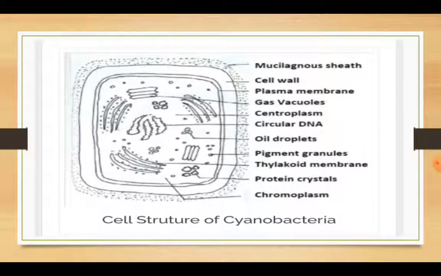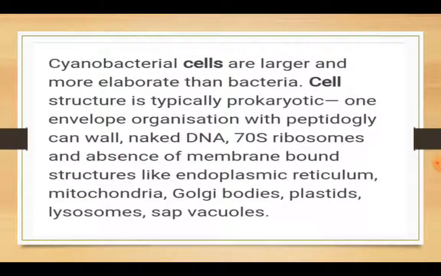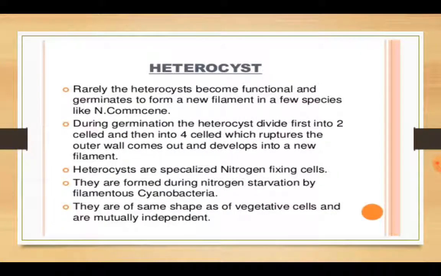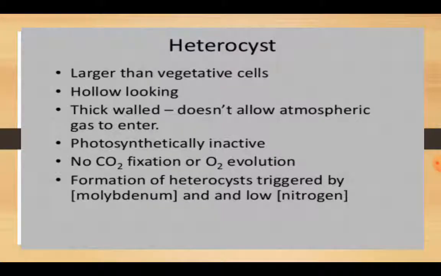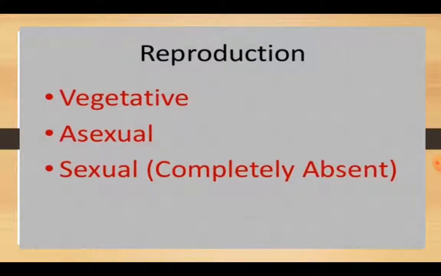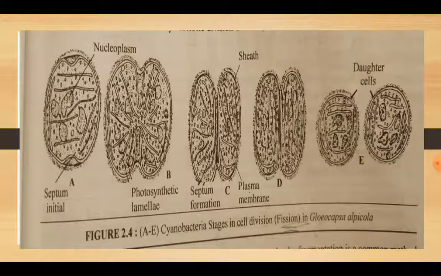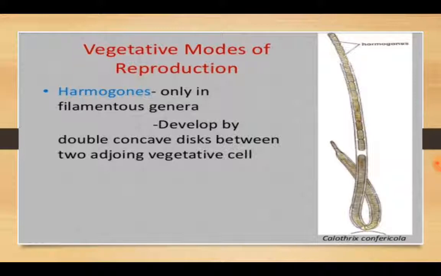After that, about its cell structure, what is the function of thylakoid in the cell structure. After that, the main important question in short answer type or objective type questions that can be asked is, what is heterocyst? This is heterocyst. What is the function of heterocyst? How does it fix nitrogen? And then another objective type question, what are hormogonia? Hormogonia are special types of cells for vegetative reproduction present in filamentous genera.